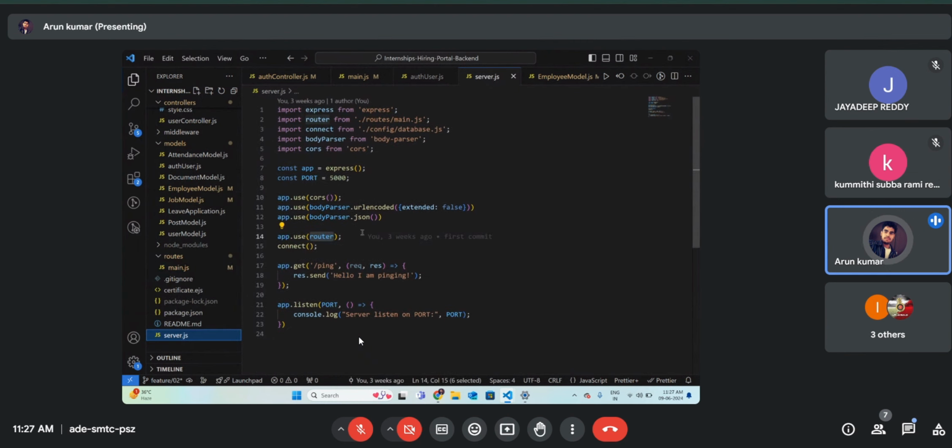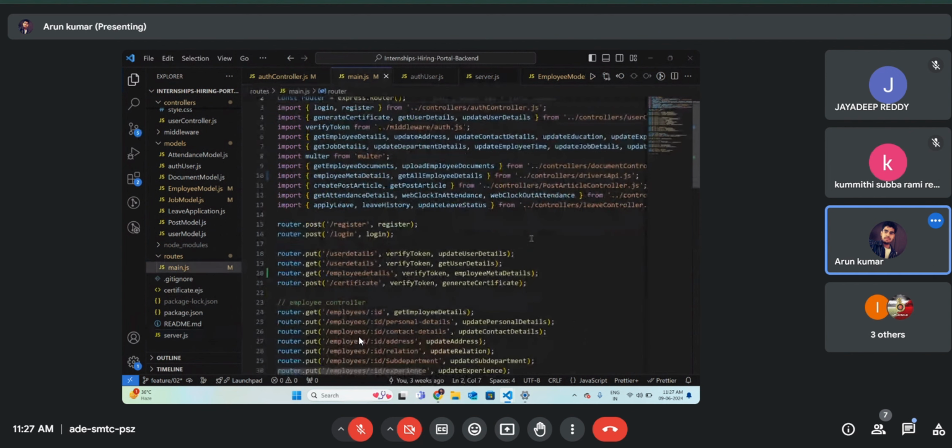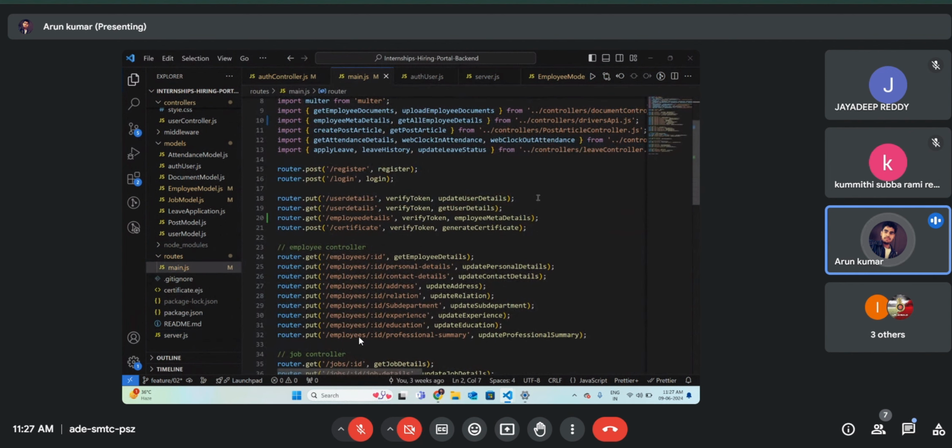This is the server.js file. Here I am calling the middleware, and after calling the middleware, I am calling all the routes. There is a routes folder, and inside this routes folder there is a main.js. When I go here, I can see all of the code related to my EMS application. I segregate each and every route. Suppose I want to check the authentication routes, I can see the authentication route is segregated from all others.